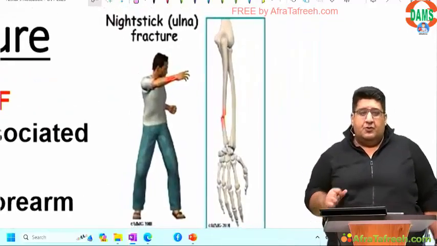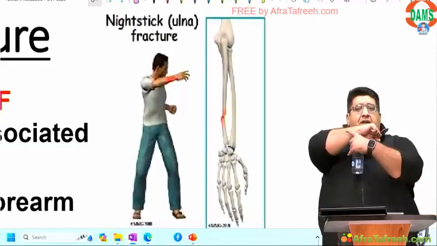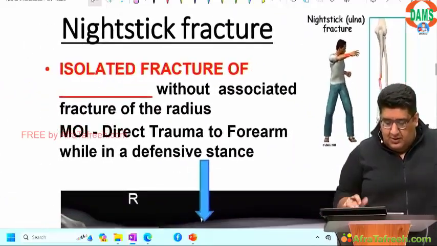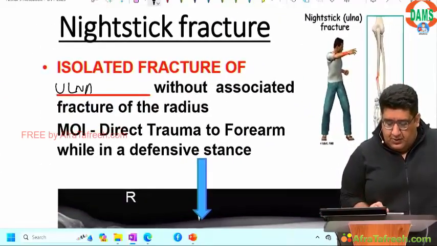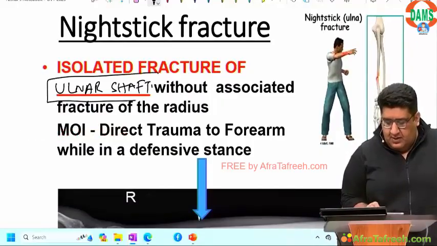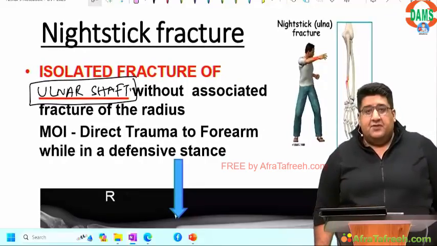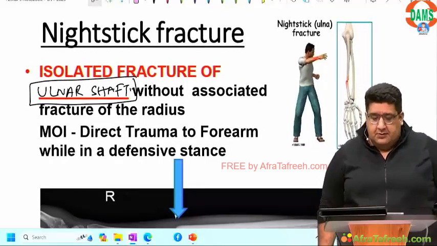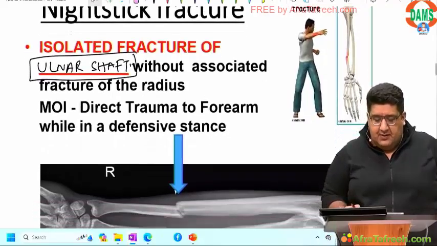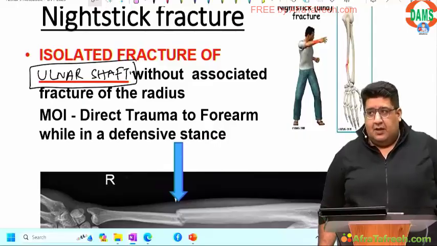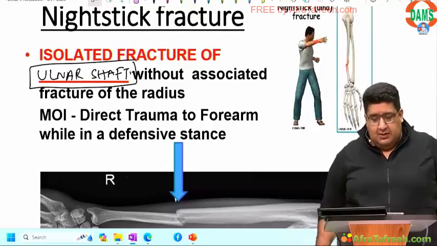In your defense, what you do is this, and you have a direct hit here on this bone, and that bone is basically the ulnar shaft. So isolated fracture of the ulnar shaft without associated fracture of the radius is called nightstick fracture. तो एक था green stick, there's one nightstick, एक था हरा डंडा, एक था रात का डंडा.